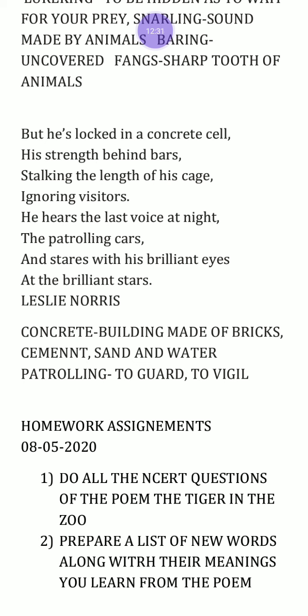Here brilliant eyes refers to the eyes of the tiger. In the darkness he can also see, that's why it is brilliant eyes, at the brilliant stars. And at the same time he is looking at the brilliant stars in the sky from the cage. And in this way the poem ends here, okay. Leslie Norris has written this poem. So it is the meaning I have written here: concrete, building made of bricks, cement, sand and water. Patrolling means to guard or to whistle.